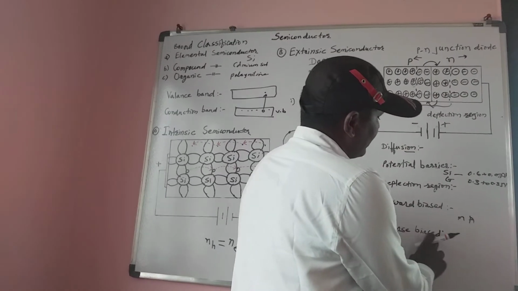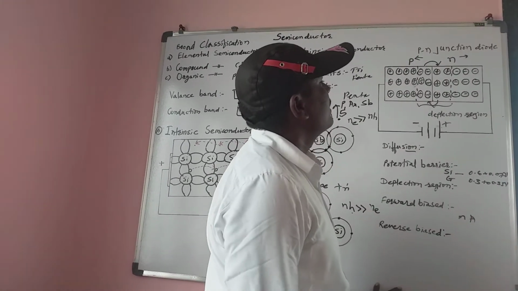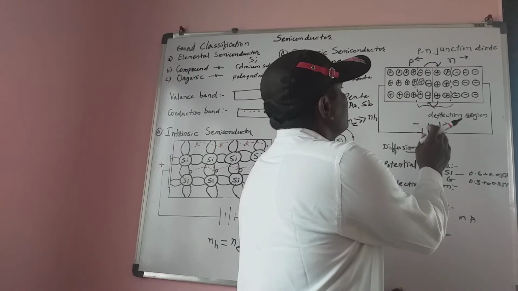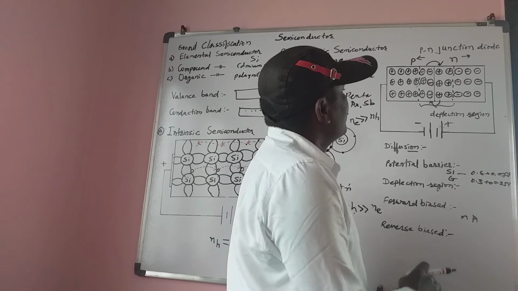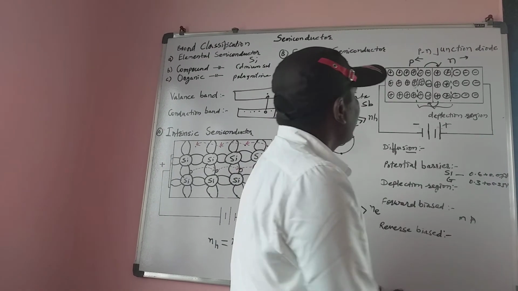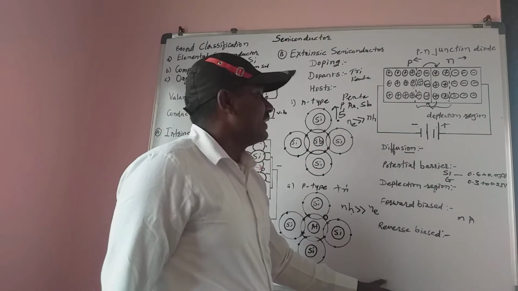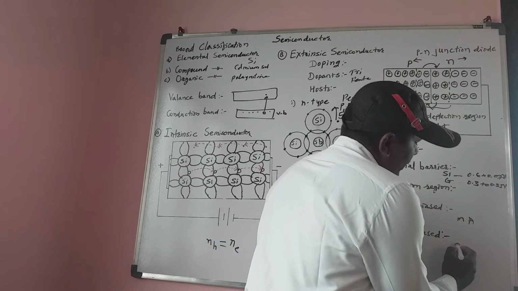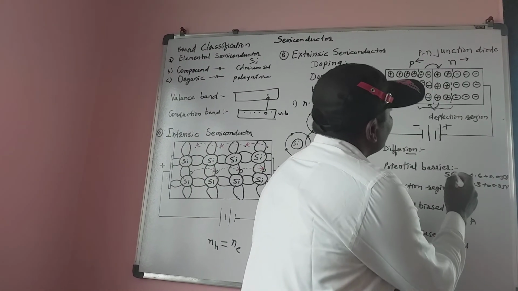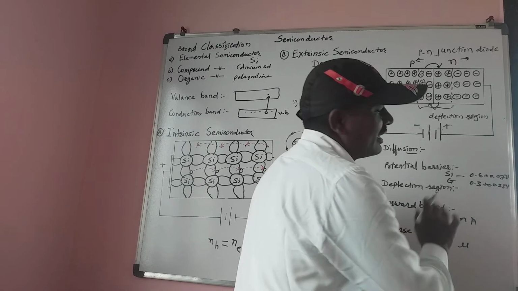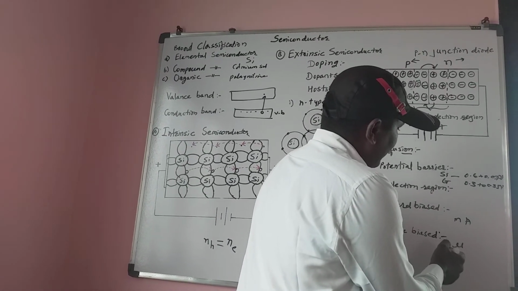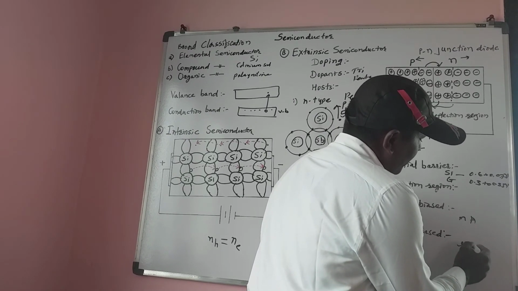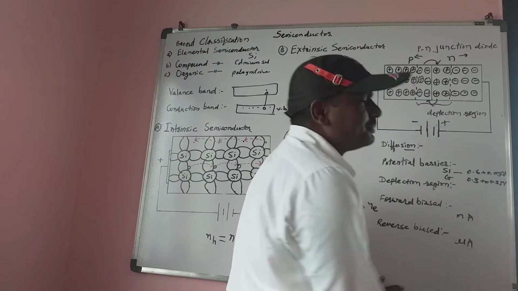Practically there is no current, and if any current flows, it is very small, in microamperes.